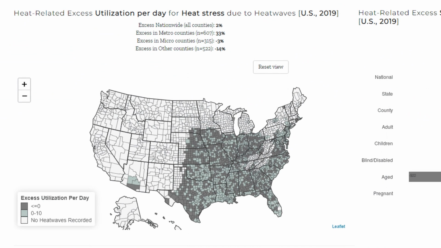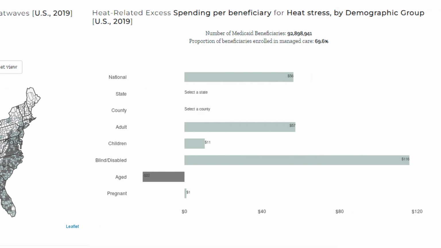Nationally, in 2019, even counties experiencing just a few heat waves saw excess healthcare utilization to treat heat stress, and the resulting excess spending was disproportionately concentrated in blind or disabled beneficiaries.